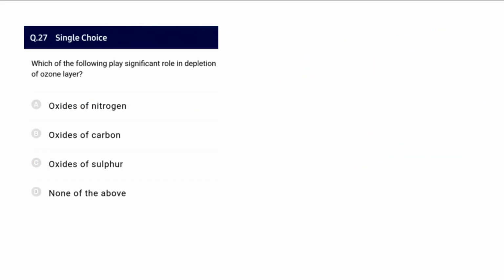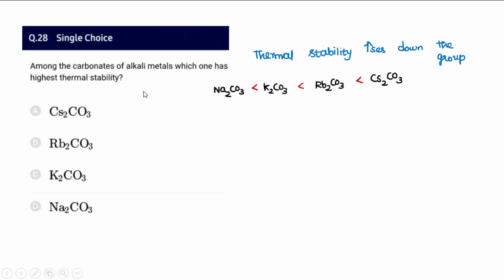And then 27, which of the following play a significant role in depletion of the ozone layer? There are many oxides of nitrogen like N2O, NO2, N2O3, N2O4, N2O5. All these are responsible for the depletion of the ozone layer. So for 27, I'll say A is the answer.